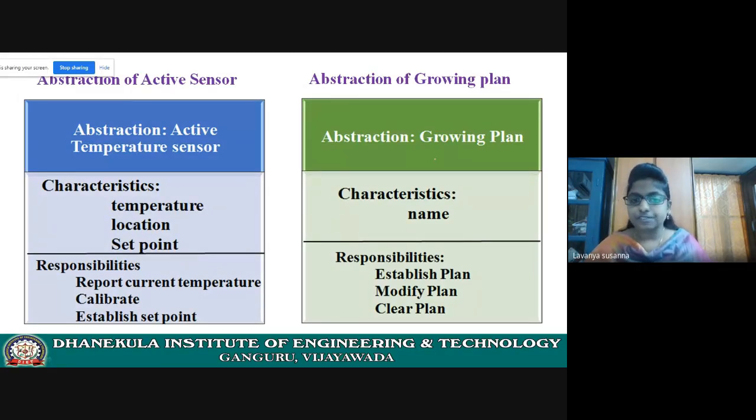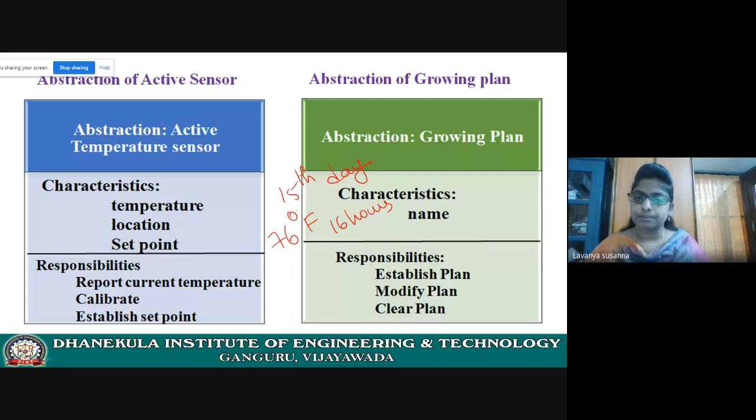Let us see, for example, on the 15th day of the plant, the temperature must be set to 76 degrees Fahrenheit for 16 hours. This is just an example plan on the 15th day.